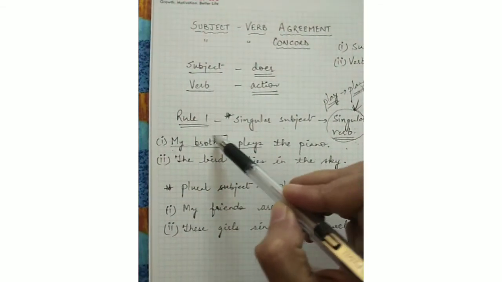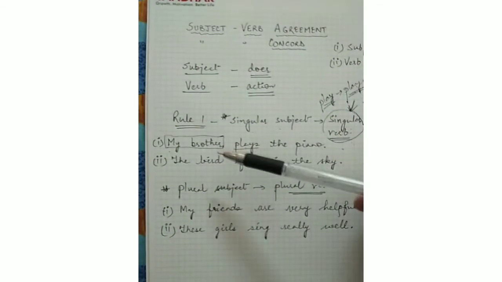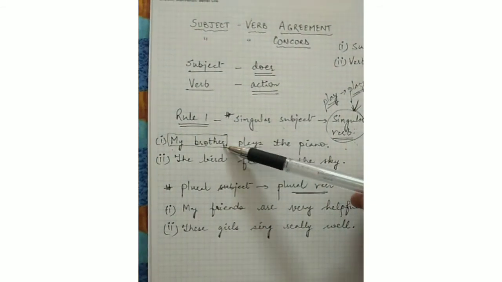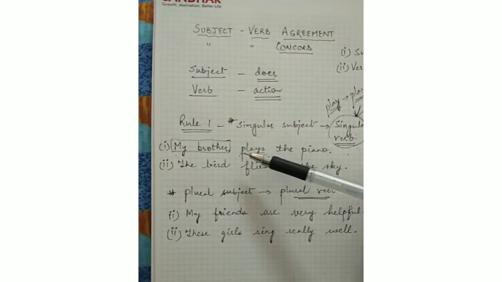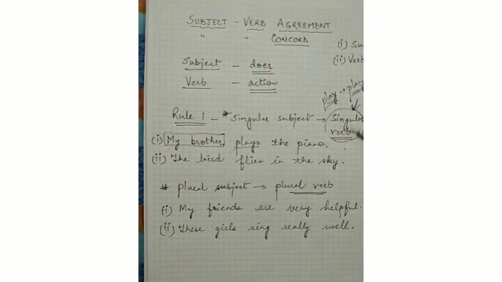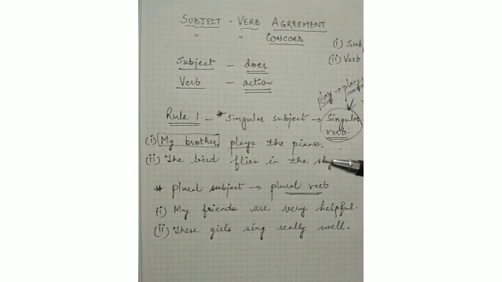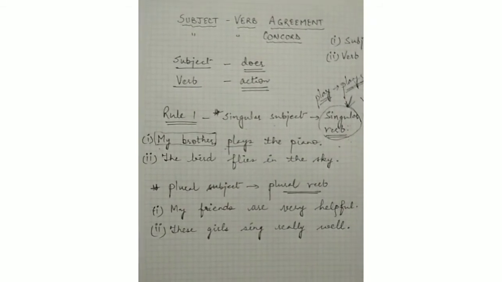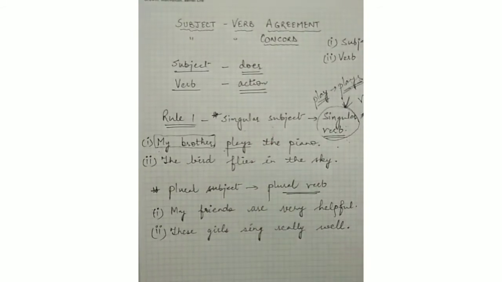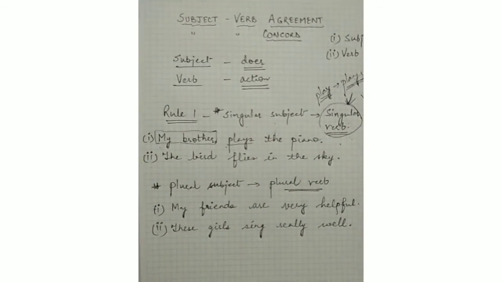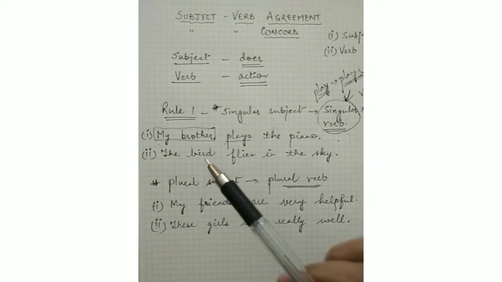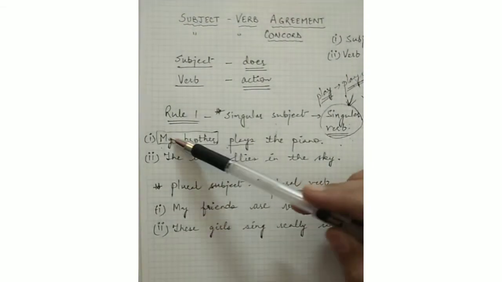Now if I ask you, is my brother singular or plural? I hope you know about singular and plural. Singular means one and plural means many. Singular, one; plural, many. Now this is my brother.